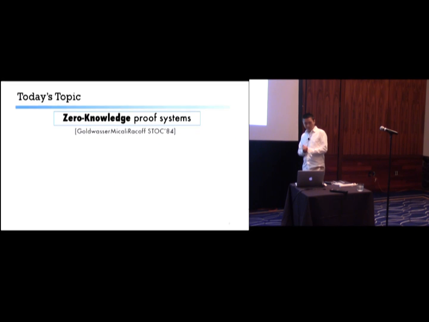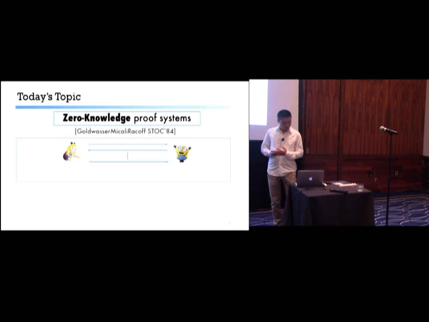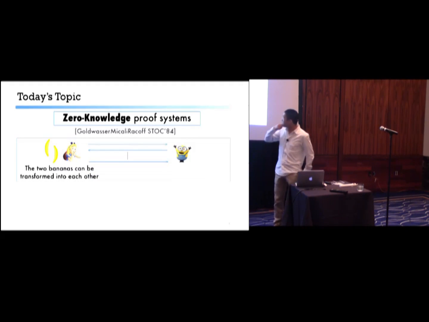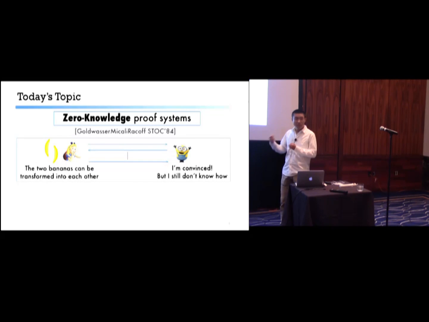Well, today the focus will be a central topic in modern cryptography: zero-knowledge proofs. This was introduced in this Turing Award-winning paper by Goldwasser, Micali, and Rackoff. And very basically, a zero-knowledge proof system is a protocol, usually interactive, where a prover wants to convince a verifier about a true statement. And the verifier should be convinced, but learn nothing more beyond that. And this should be the case even if the verifier turns malicious.